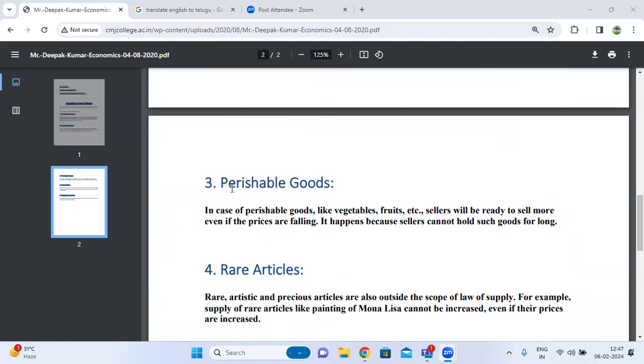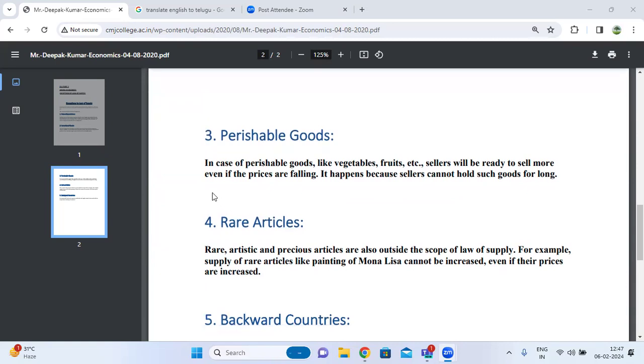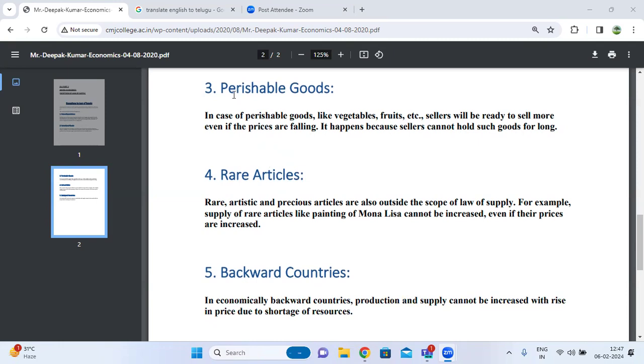Next is perishable goods, like vegetables, fruits, etc. The seller will be ready to sell more even if the prices are falling, and the price of the commodity decreases. It happens because the seller cannot hold such goods for a long period. So this is perishable goods.